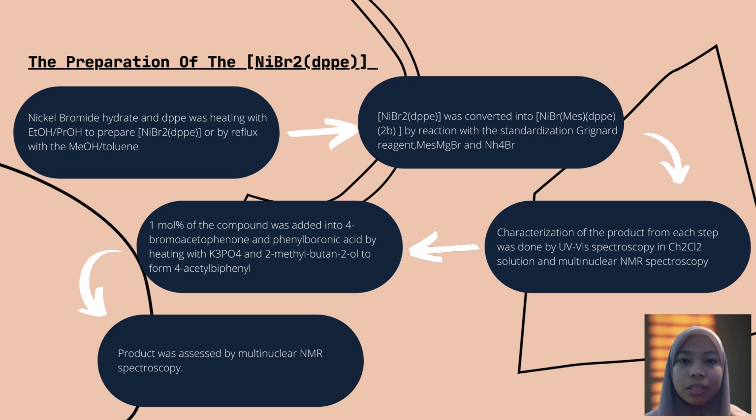Characterization of the product from each step was done by ultraviolet-visible spectroscopy in dichloromethane solution and multinuclear NMR spectroscopy. 1 mole % of the compound was added into 4-bromoacetophenone and phenylboronic acid by heating with tripotassium phosphate and 2-methylbutan-2-ol to form 4-acetylbiphenyl, and then the product was assessed by multinuclear NMR spectroscopy.